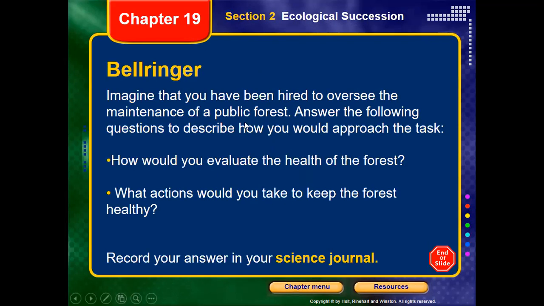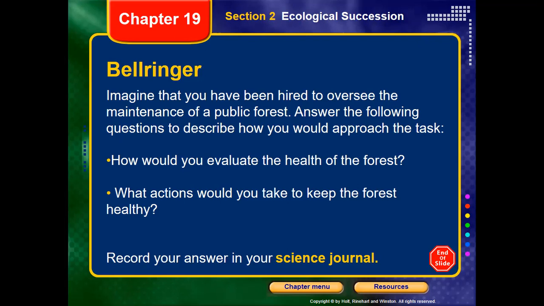So first of all, let's start with this one. Imagine that you have been hired to oversee the maintenance of a public forest. You are the manager of this forest, and you check if this forest is healthy or not. How are you going to evaluate that? I can predict your answers: you're going to check the number of trees and different living organisms, the rate of their growth, and whether there is diversity of living organisms.